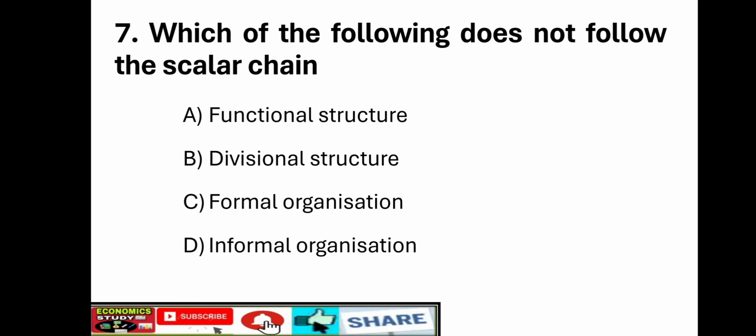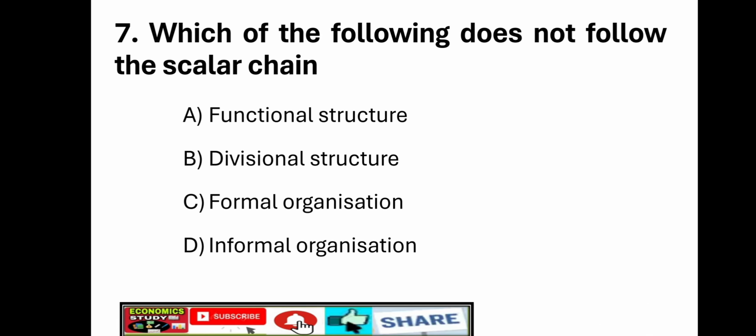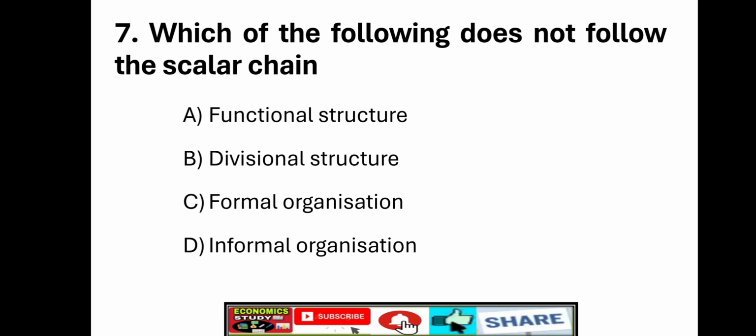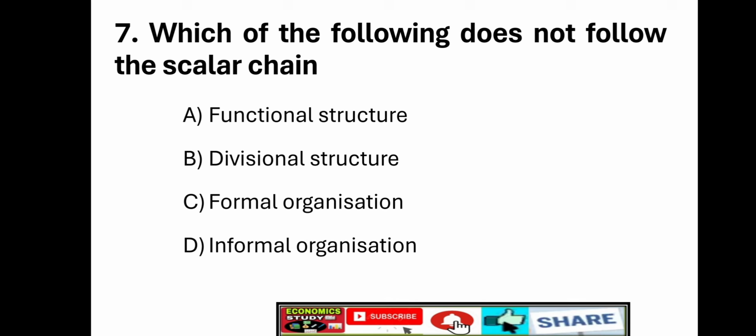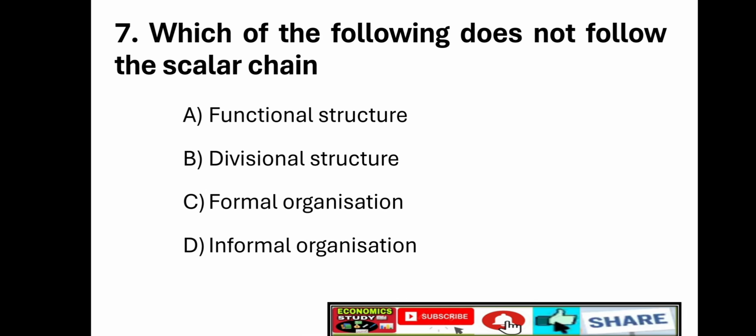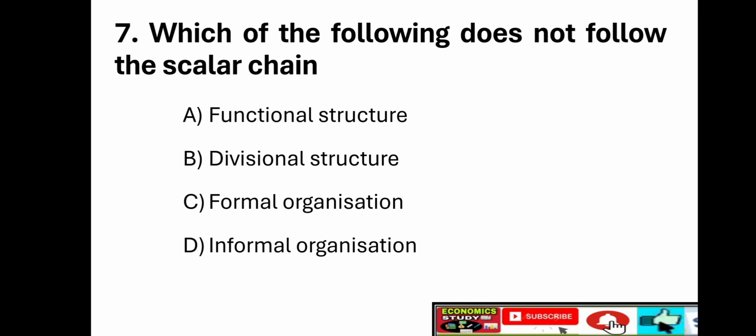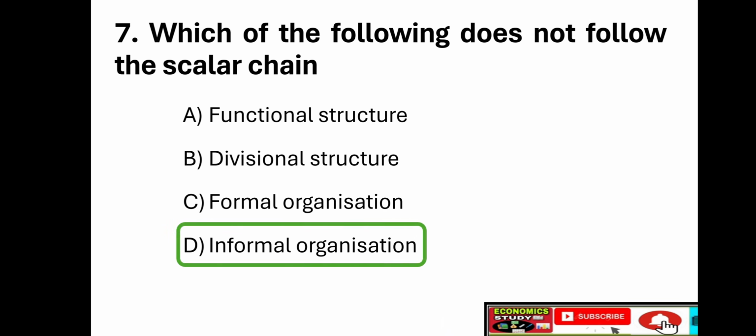Next question, seventh question. Which of the following does not follow the scalar chain? Option A, functional structure. Option B, divisional structure. Option C, formal organization. Option D, informal organization. Right answer is option D, informal organization.